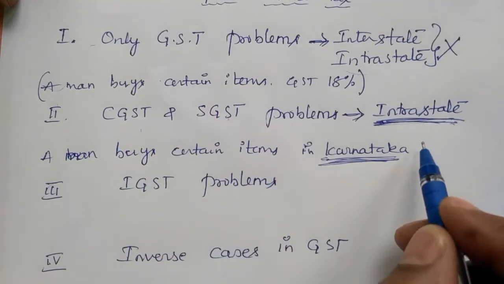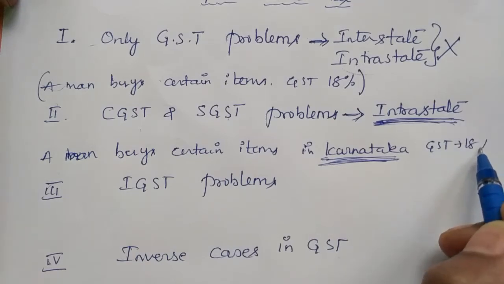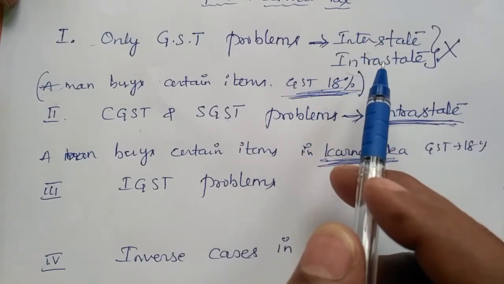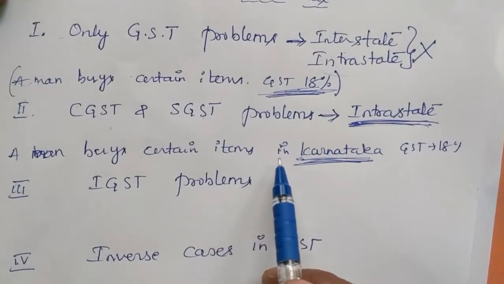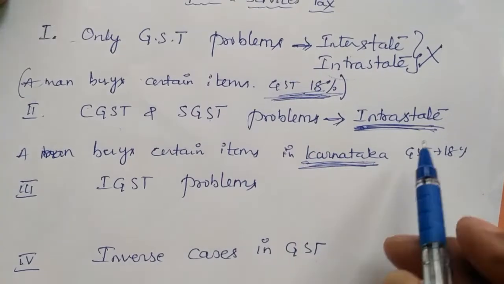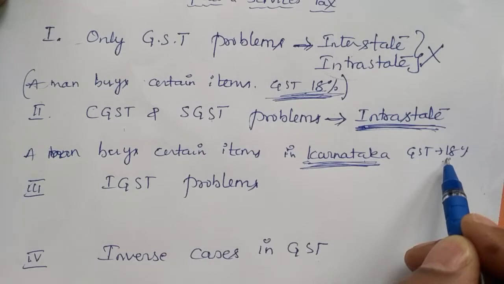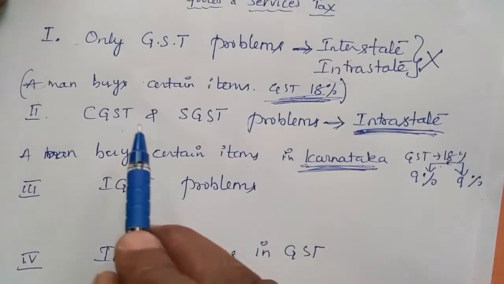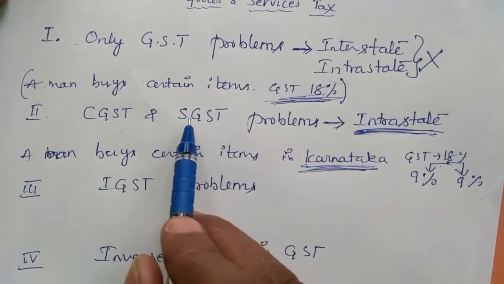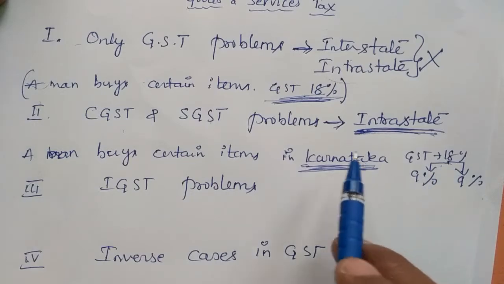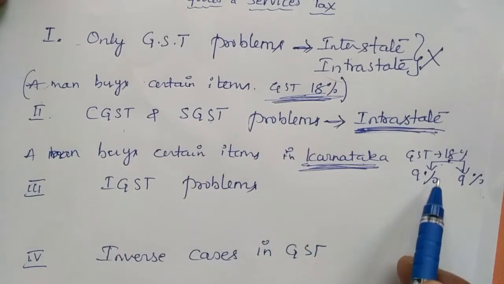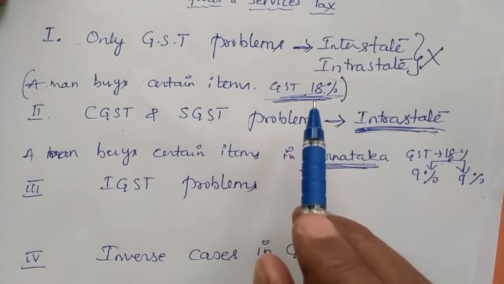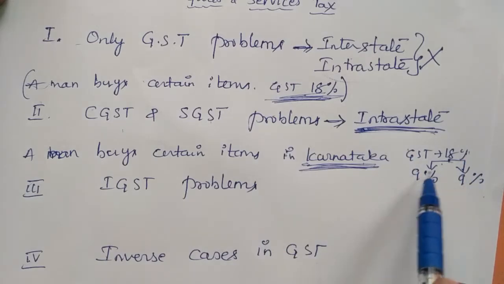Here GST 18% is given. In the first case, you directly find 18% because the interstate and intrastate word is not given. But here in the second case, they have mentioned Karnataka state. Therefore, the GST 18% given, you have to divide that 18% into two parts, that is 9% and 9%, because CGST is central GST and SGST is state GST. In 18% GST, the state will collect 9% and the central will collect 9%. So if any transaction takes place within the state, divide the GST into two equal parts.